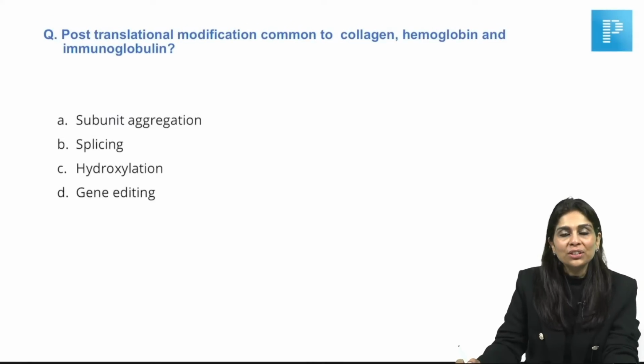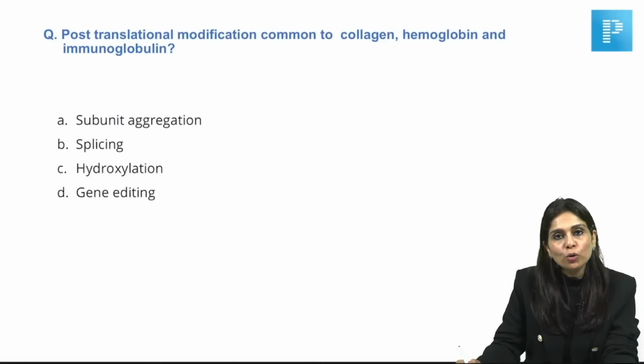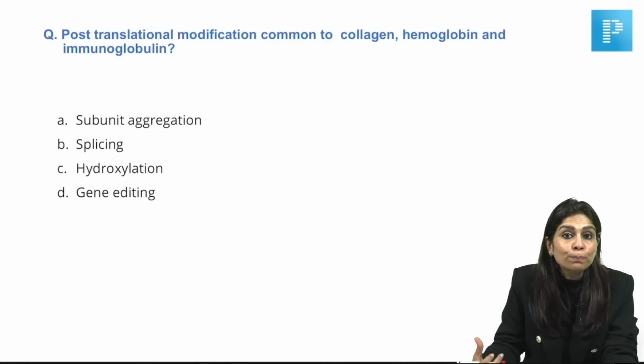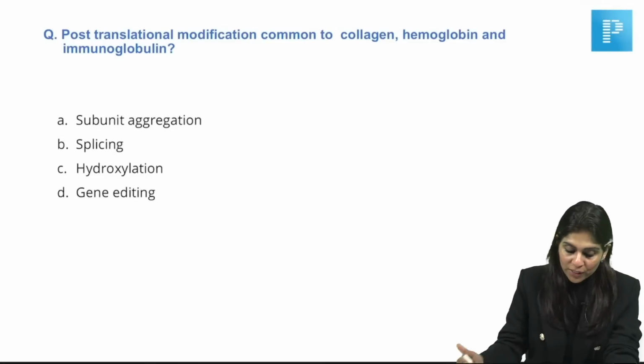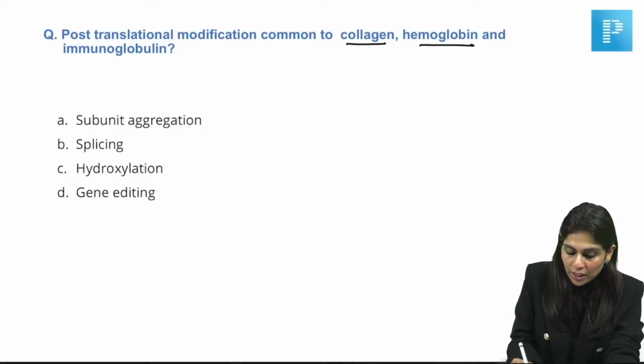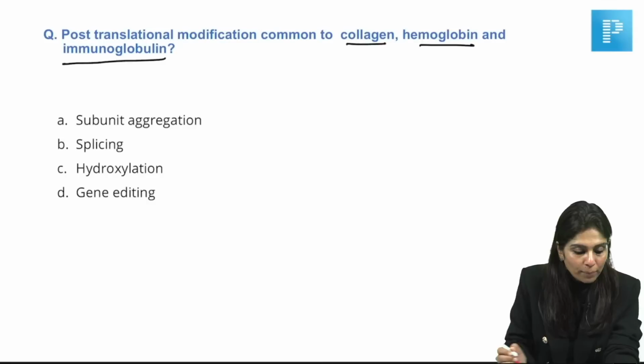Post-translational modification, a single glance at this MCQ might have given you a panic attack, right? But if you look at all the choices and try to exclude choices, it will be super easy. So what is the question here? Post-translational modification common to collagen, hemoglobin and immunoglobulin.